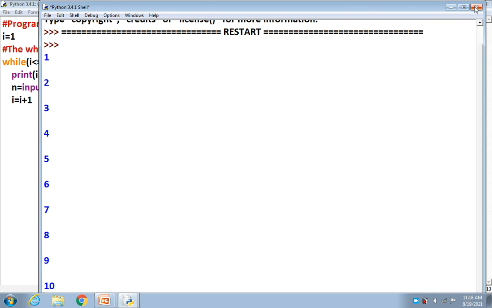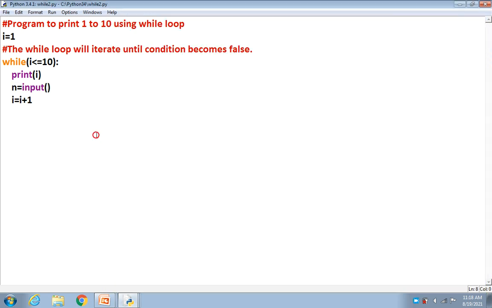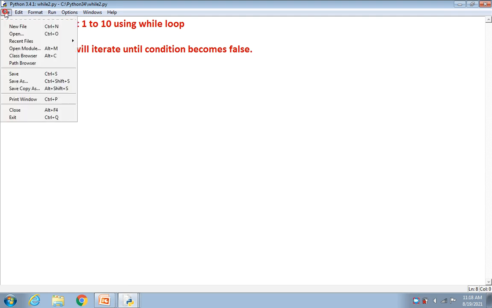That means during each iteration it is repeating what? It is repeating i. Initially its value was 1. It came inside the while loop. It checked it. Condition was true. It printed 1. Then it waits for input. Then i equals i plus 1, means 1 plus 1 is equal to 2. It will check the condition, that is 2 less than or equal to 10. It will print 2. Likewise, this is working.